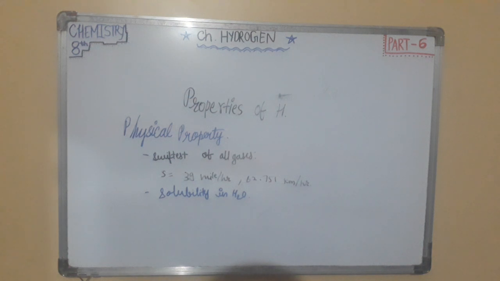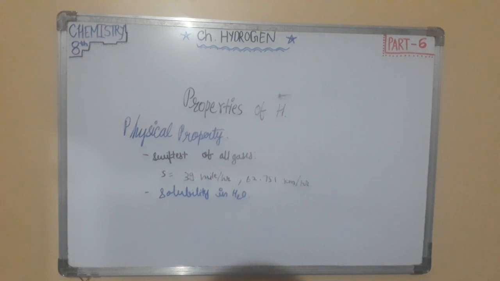It is seen that after a few hours the level of water does not rise in the gas jar. Practically 100 milliliter of water dissolves only 2 milliliter of gas after a few hours under normal conditions. Hence solubility of H2 gas is very low.